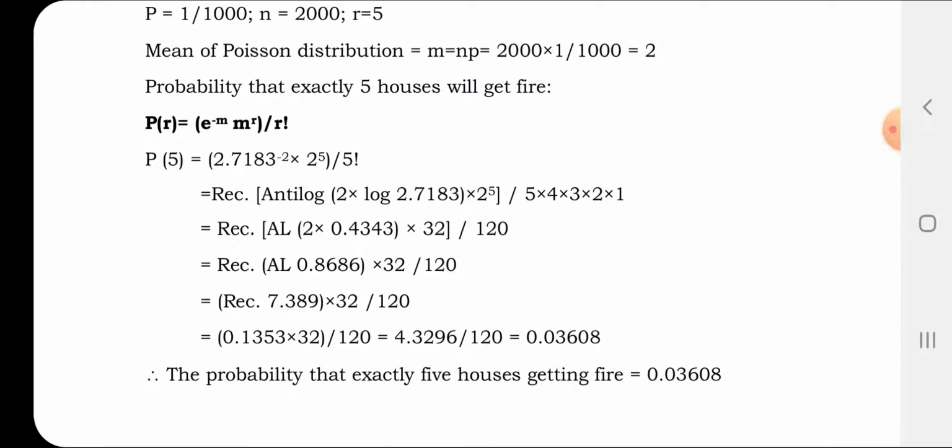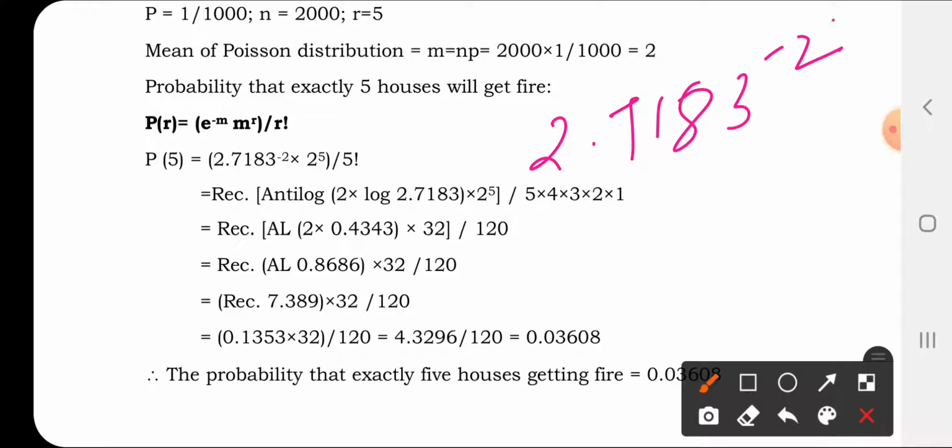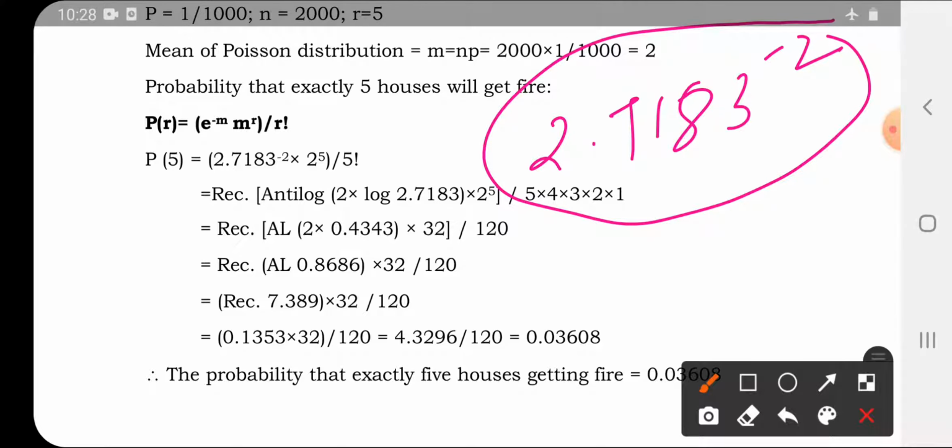So in this case, the remaining figures are very easy to compute. No confusion. The only thing is in case of computation of the power with minus sign, you can see 2.7183 to the power minus 2. Once you are solving this, the answer for the other you can easily find out.